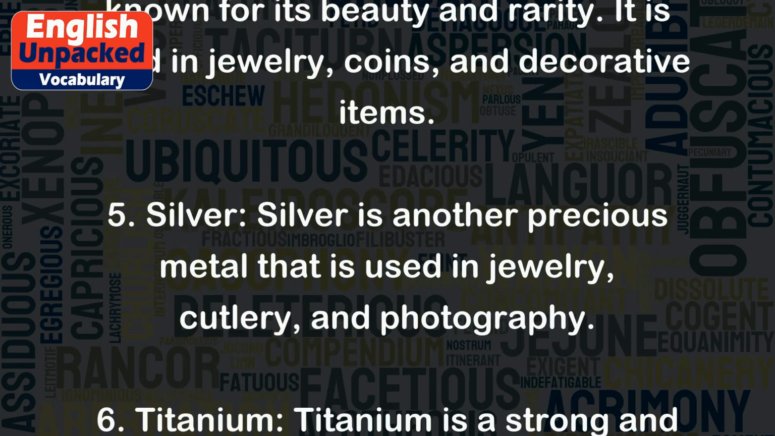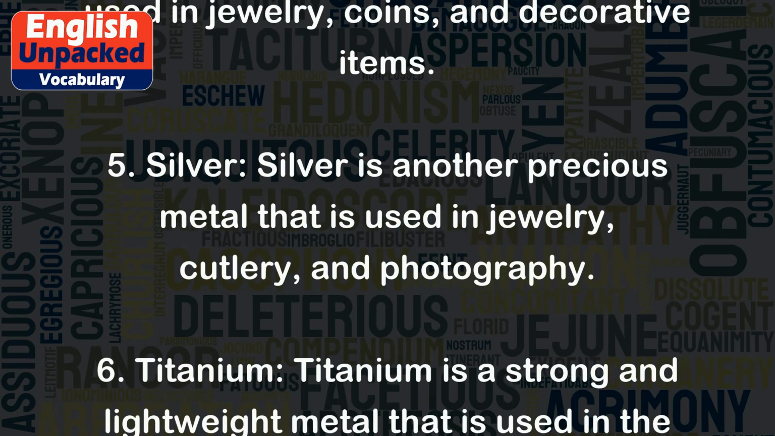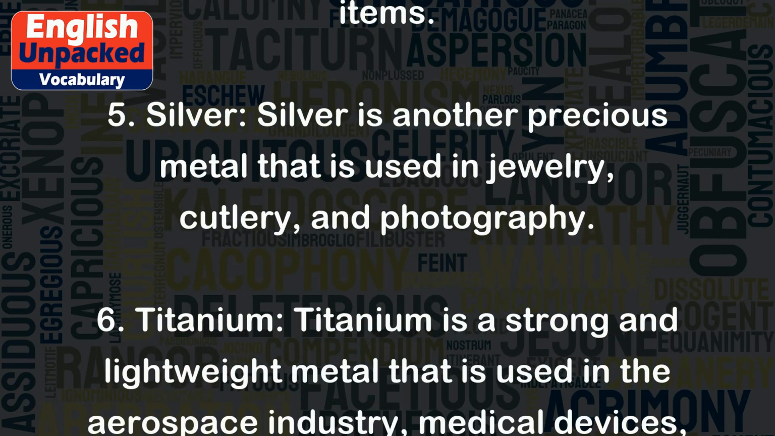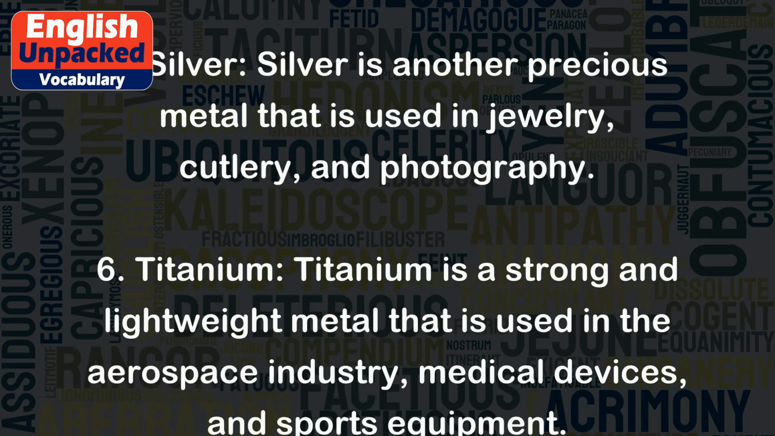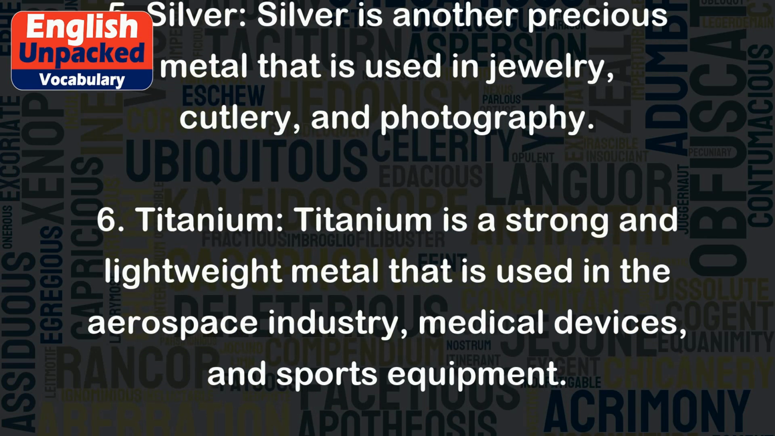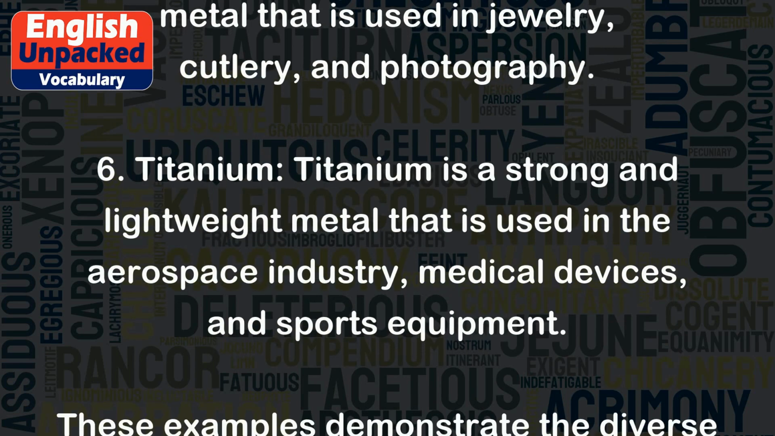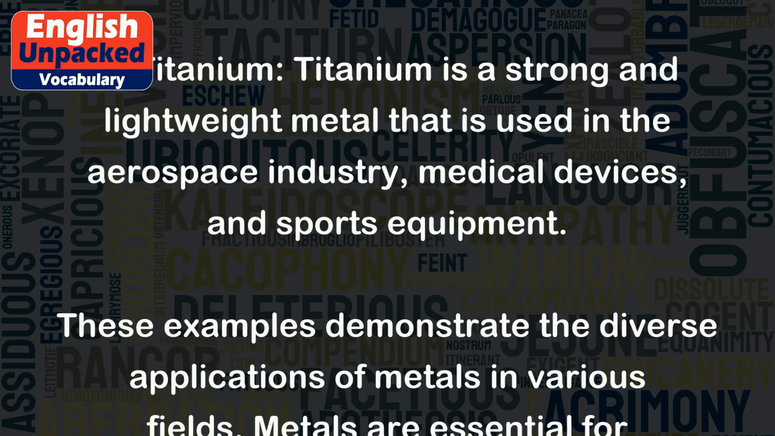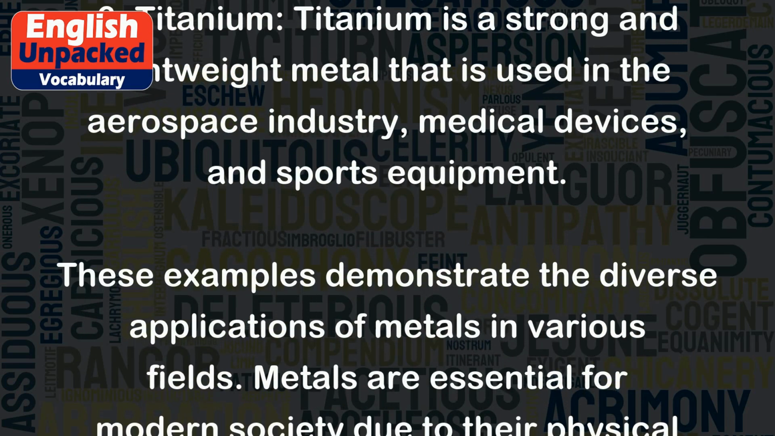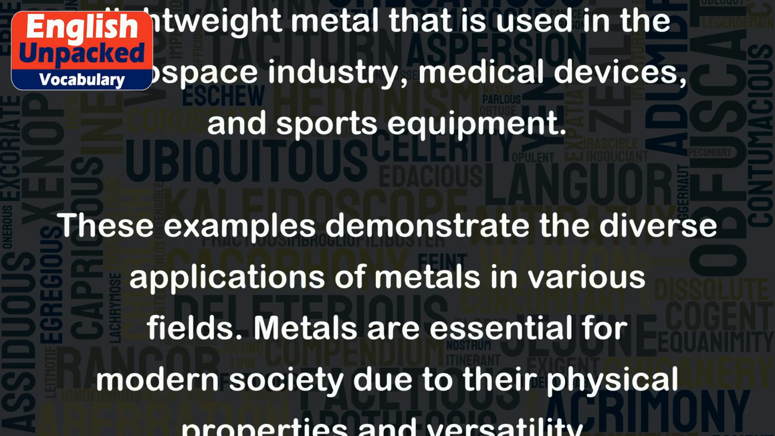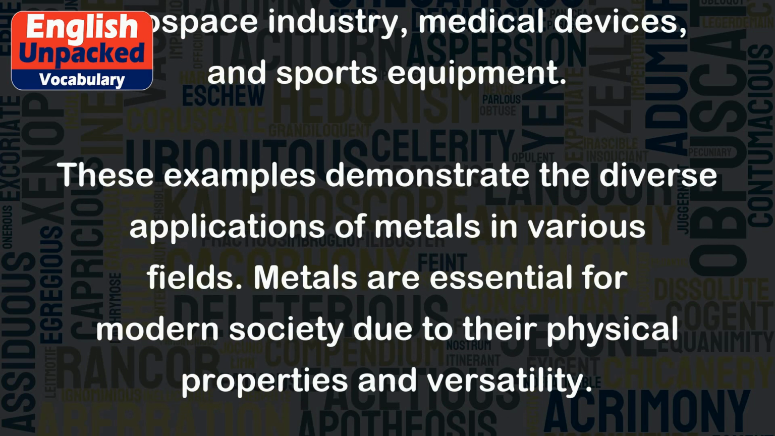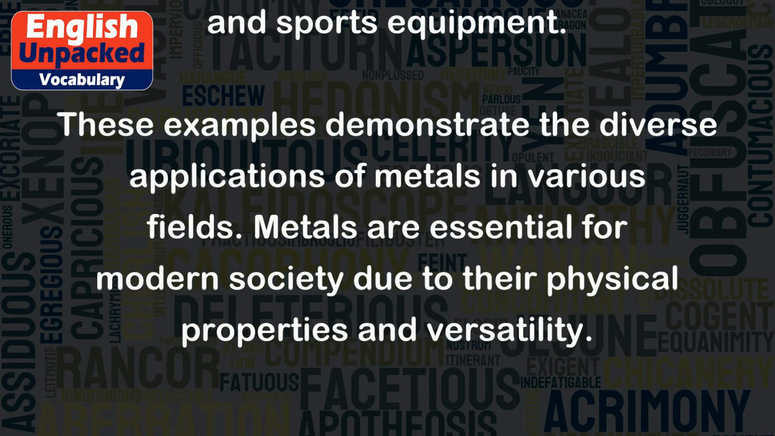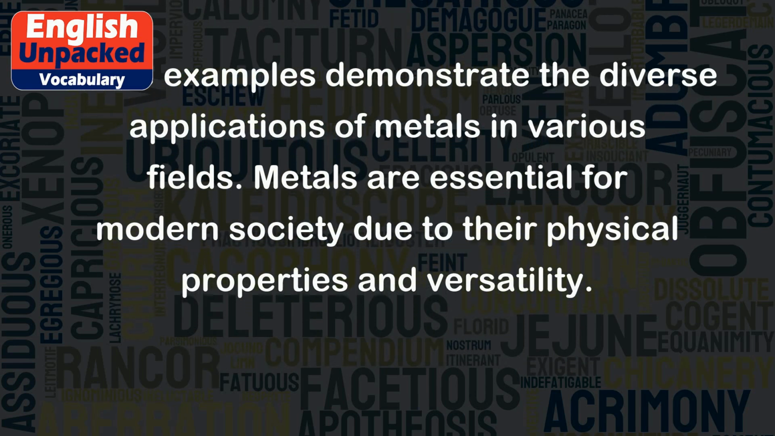5. Silver. Silver is another precious metal that is used in jewelry, cutlery, and photography. 6. Titanium. Titanium is a strong and lightweight metal that is used in the aerospace industry, medical devices, and sports equipment. These examples demonstrate the diverse applications of metals in various fields.